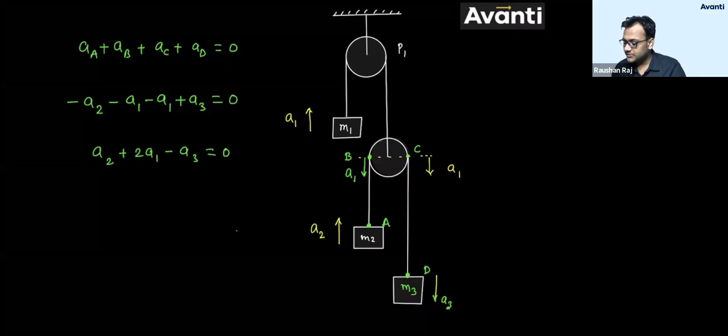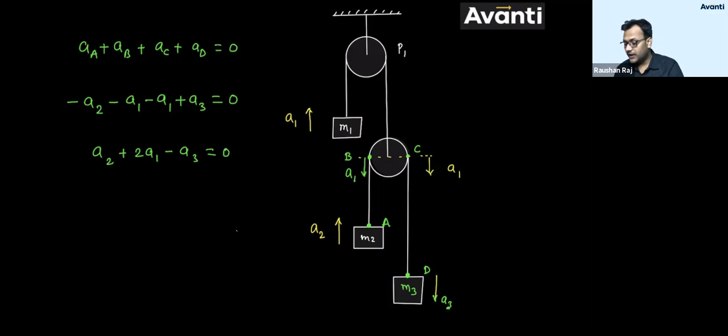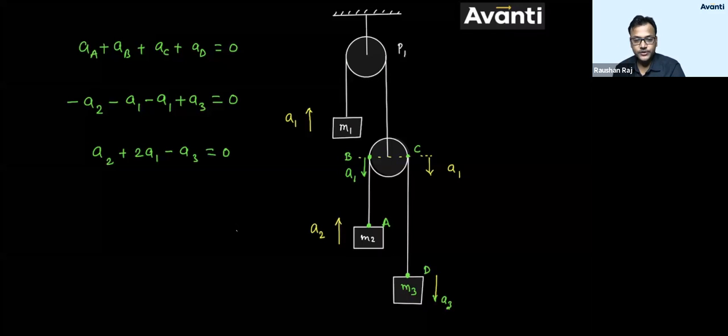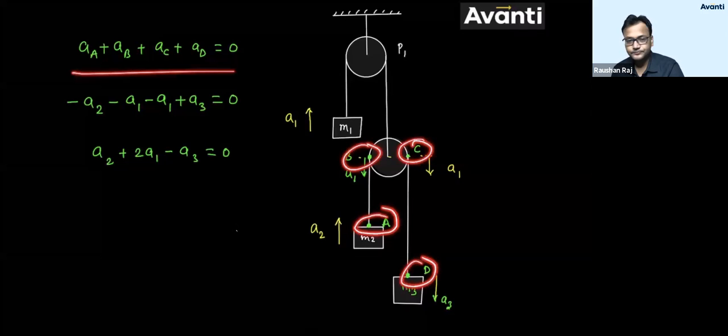We have to get the relation between A1, A2, A3. Okay, let's start. Look. So what we have to do is consider that the summation of acceleration of all the points will be 0. Why does it come like that? I'll tell you the reason. Don't worry, wait for a minute. Okay, I'll tell the reason later, first understand this. Consider the summation of acceleration of all the points as 0. I have written that.